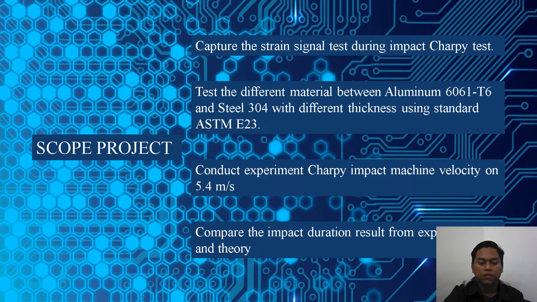For the scope of the project, one is to capture the strain signal during the Charpy impact test. The next one, test the different materials, aluminium 6061 T6 and steel 304, with different thickness using standard ASTM E23. Next, to conduct the experiment on the Charpy impact machine using velocity 5.4 meter per second. The last one is to compare the impact duration result from experiment and theory.